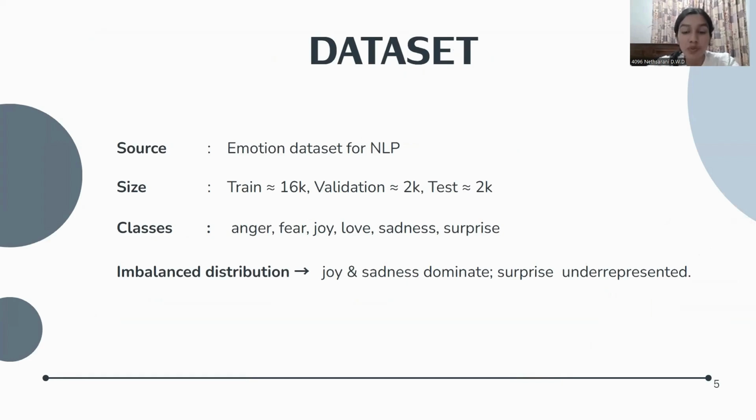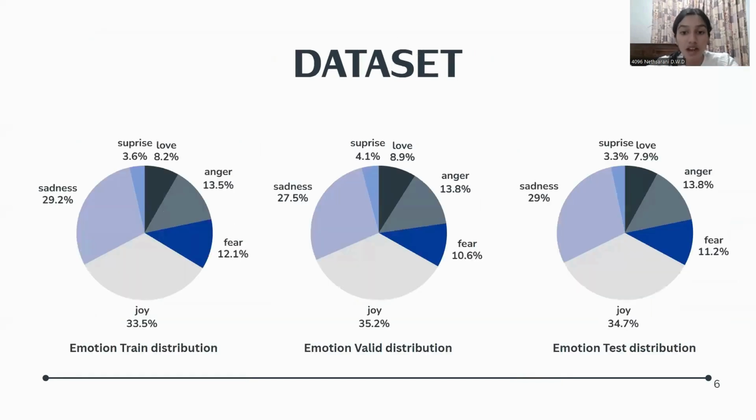Let's look more closely at how those classes are distributed across splits. Across train, validation, and test, as you see, the distributions are consistent. Joy is around 30 to 35%, sadness around 27 to 39%, anger and fear near 11 to 14% likewise. This imbalance will influence performance, especially for the minority classes.